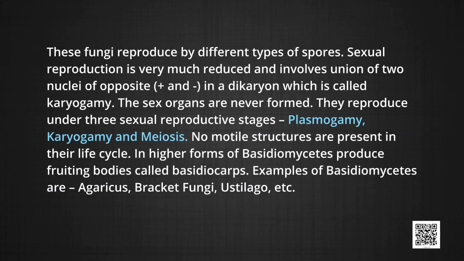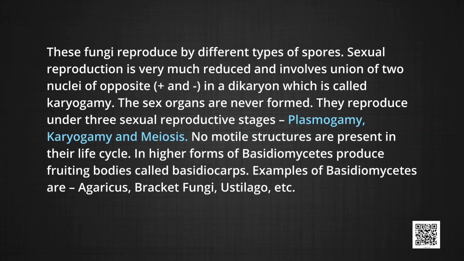These fungi reproduce by different types of spores. Sexual reproduction is very much reduced and involves union of the 2 nuclei of opposite plus and minus in a dikaryon, which is called karyogamy. The sex organs are never formed. They reproduce in 3 sexual reproductive stages: plasmogamy, karyogamy and meiosis. No motile structures are present in their life cycle.